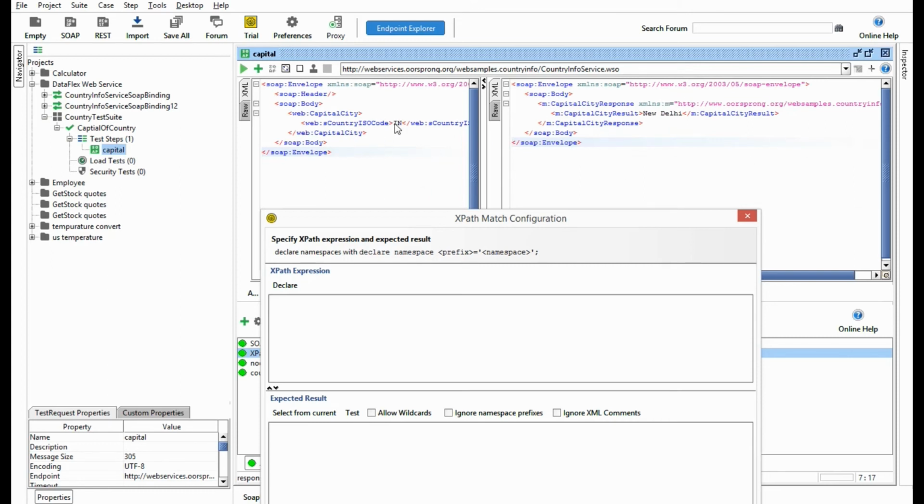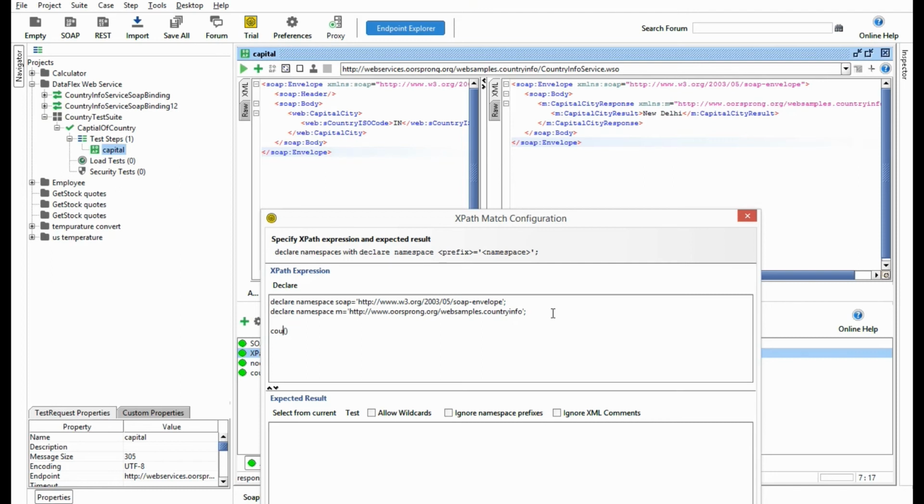So if you give some ID, you should get a unique record, right? There should not be multiple records. So in that case, you can check for the count of a particular node. It should be once only. Or in case you need the node to be there multiple times, you can check that as well, whether that particular node is there for that many times or not.